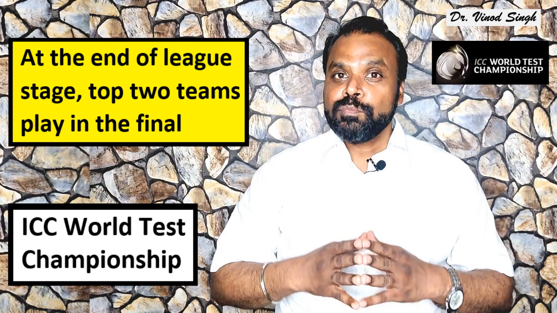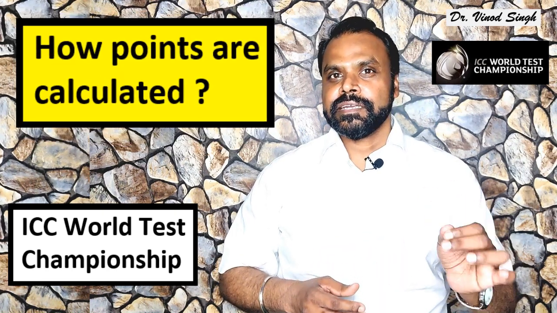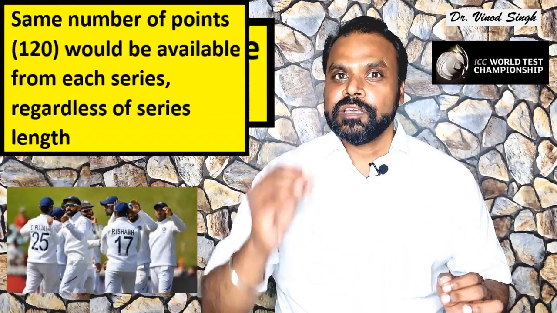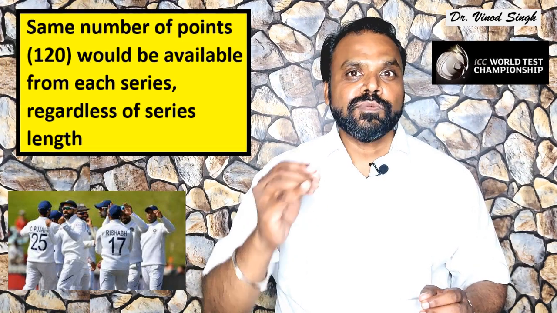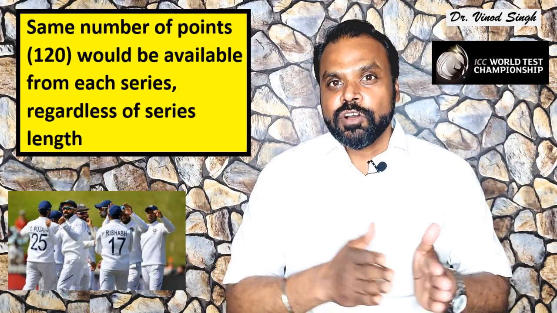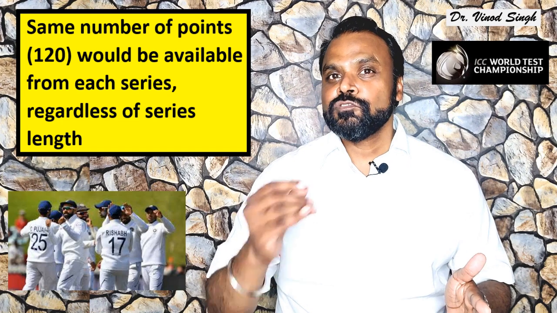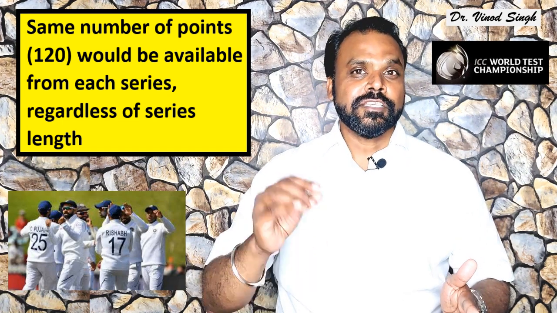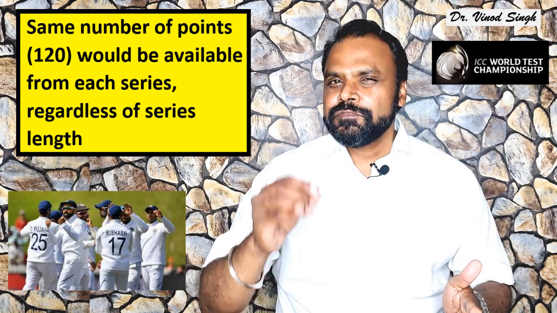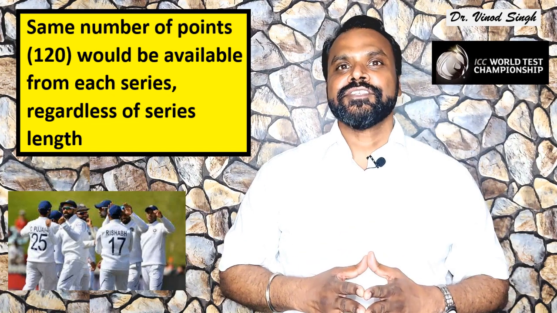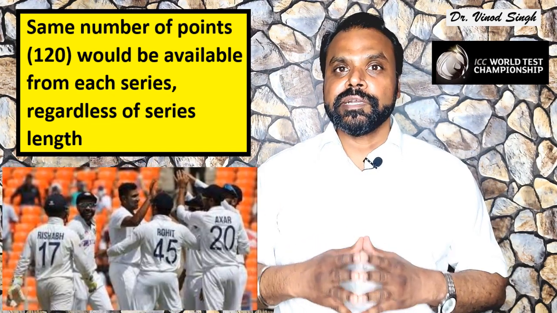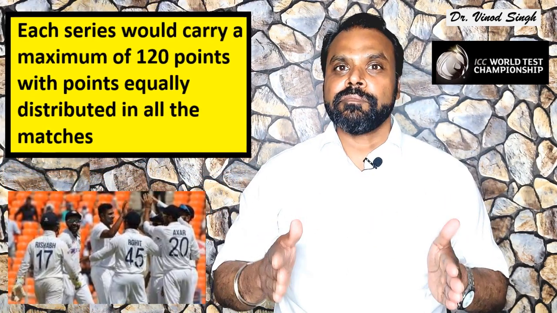Let's understand how points are calculated. ICC decided that the same number of points will be allocated to each series, that is 120 points, irrespective of the length of the series, whether it is of 2 matches or 5 matches. This was done so that countries which play fewer matches are not at a disadvantage. The same number of points, that is 120, will be distributed across all the matches.